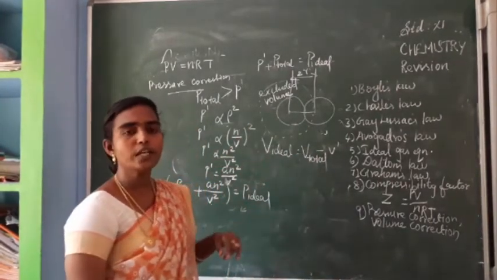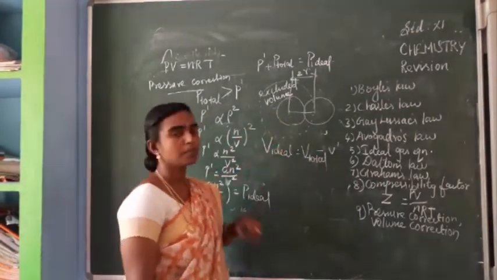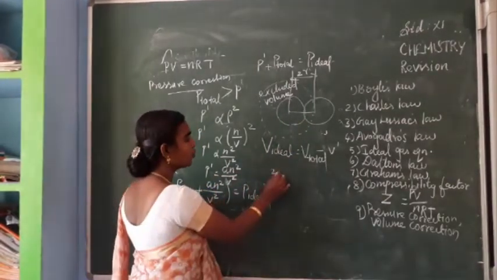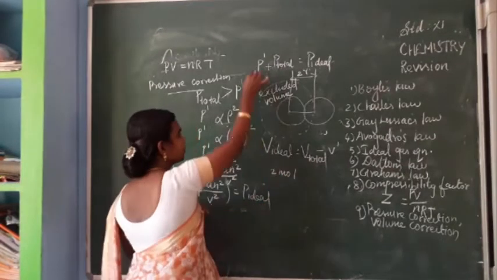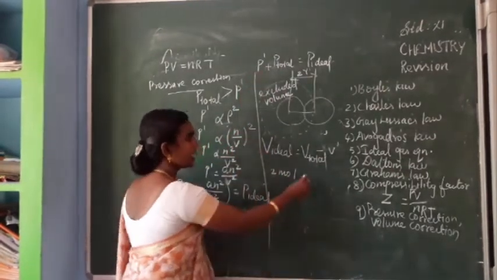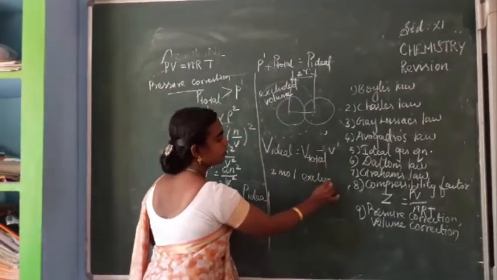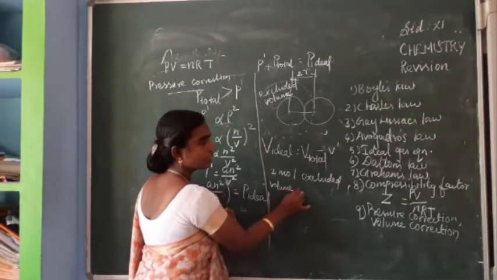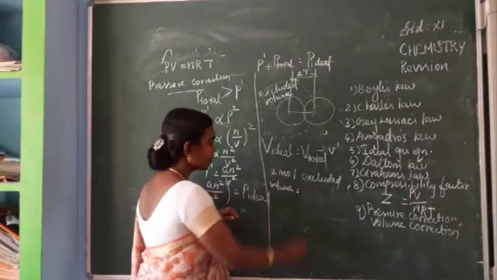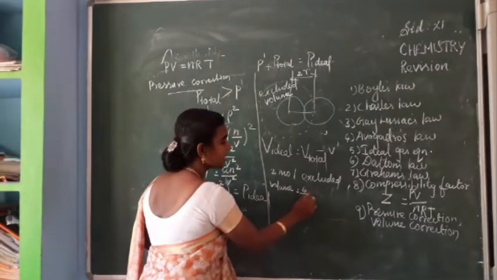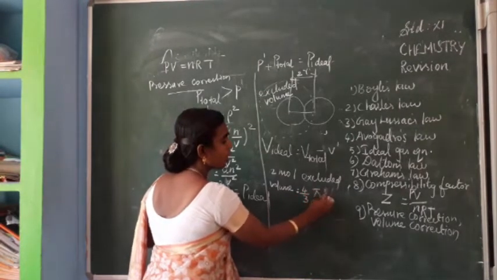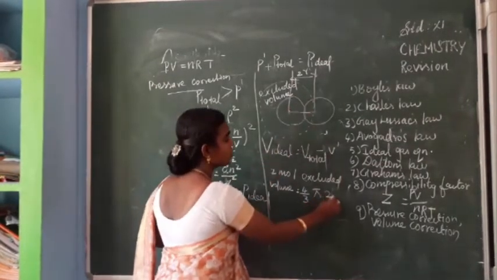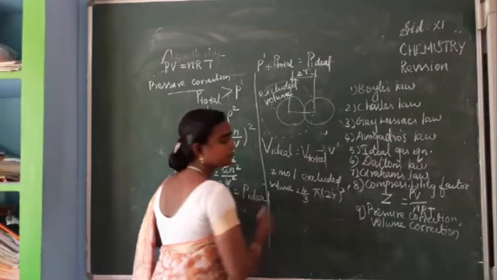So this excluded volume for two gas molecules we are going to calculate. For two molecules, the excluded volume is equal to 4 by 3 pi r cube, where instead of r we have to write 2r, the whole cube, isn't it?